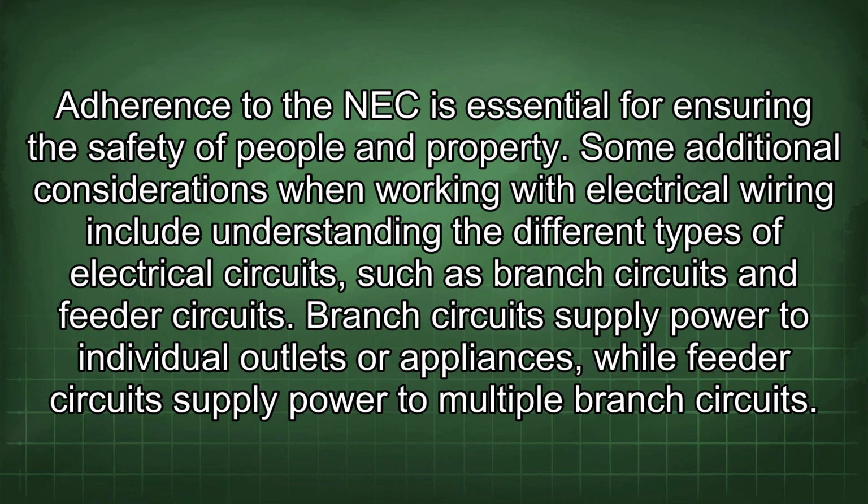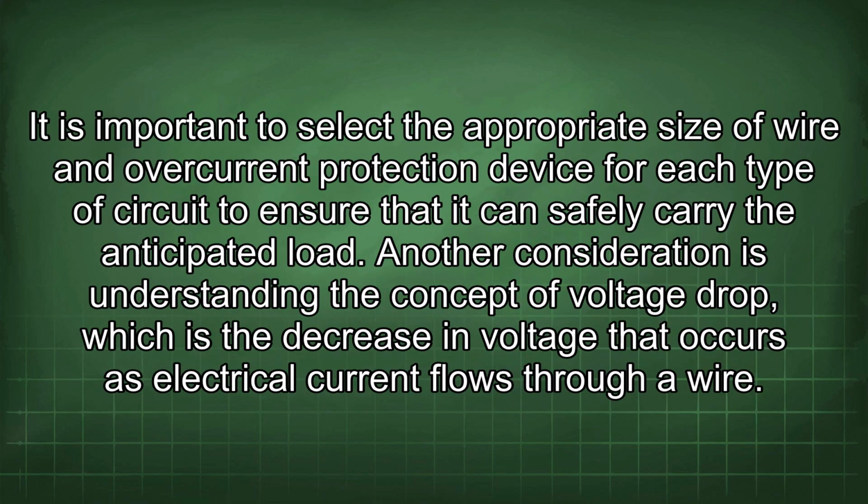Some additional considerations when working with electrical wiring include understanding the different types of electrical circuits, such as branch circuits and feeder circuits. Branch circuits supply power to individual outlets or appliances, while feeder circuits supply power to multiple branch circuits. It is important to select the appropriate size of wire and overcurrent protection device for each type of circuit to ensure that it can safely carry the anticipated load.